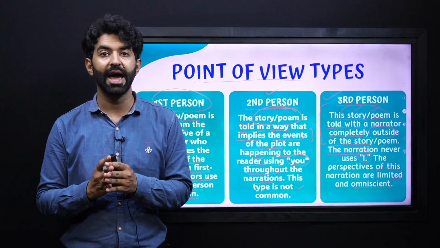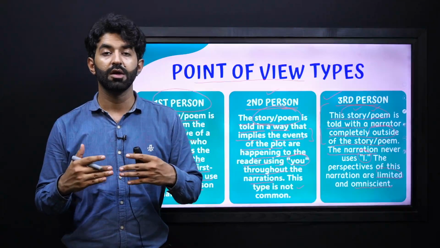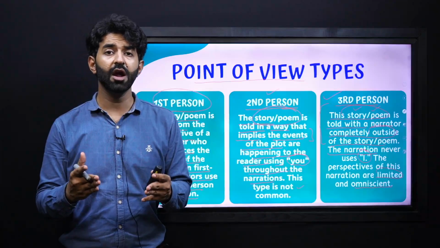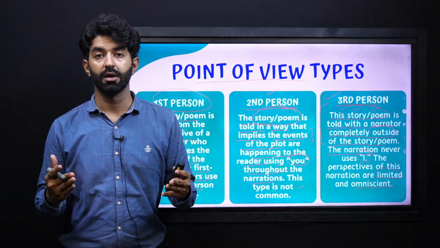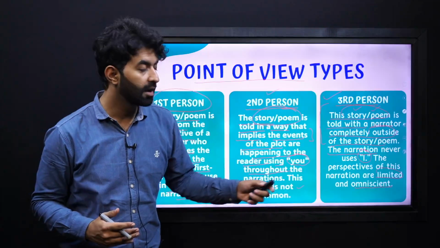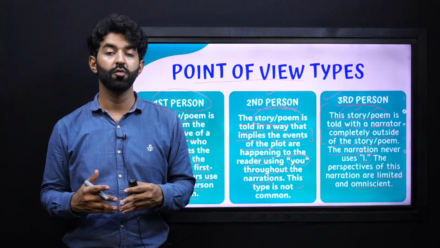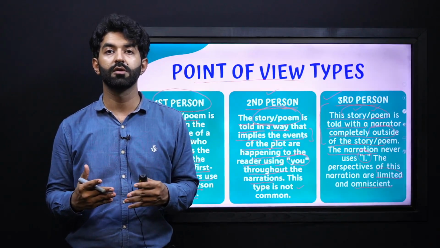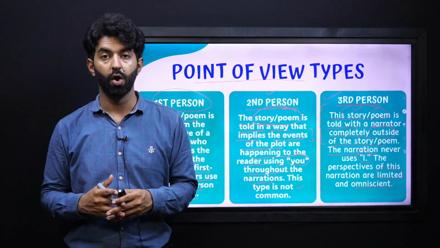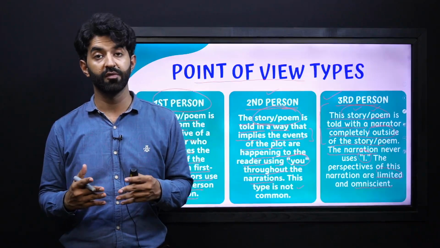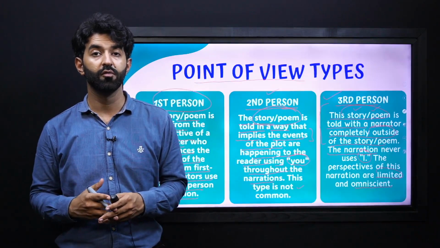He is not the character, and he is only just telling you the story. And there are two types, which is number one, the limited, and then the omniscient. It means we have two kinds of third person point of views or narrations, limited and omniscient. We will look at them with examples.